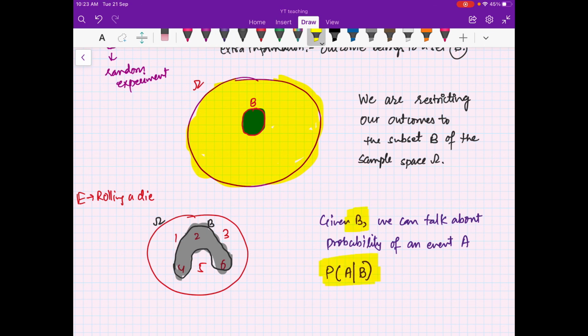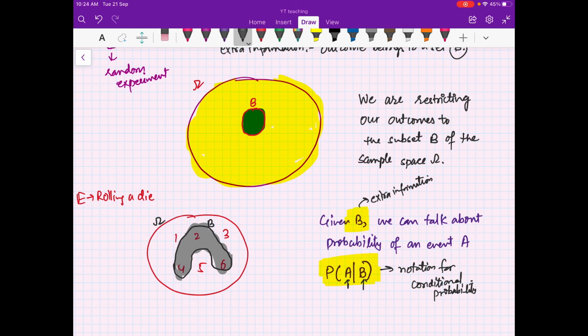It should be understood that this B is your extra information. So we are talking about the probability of an event A given that the outcome is already in the event B.